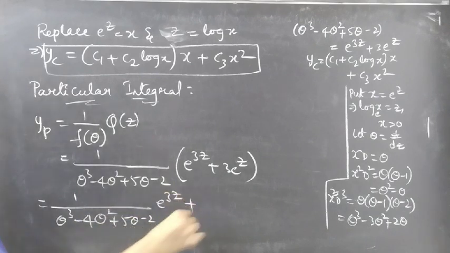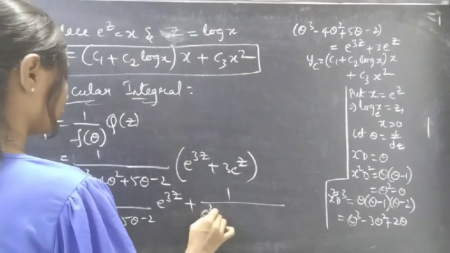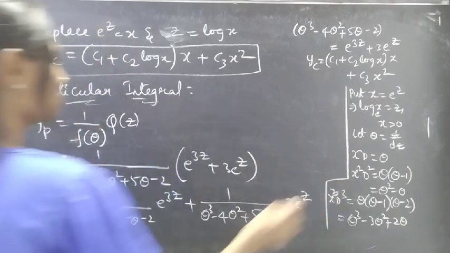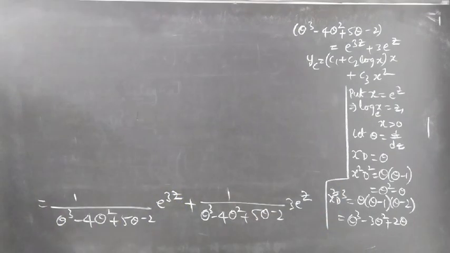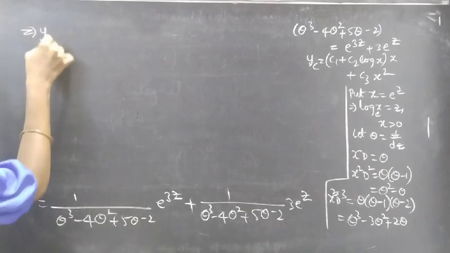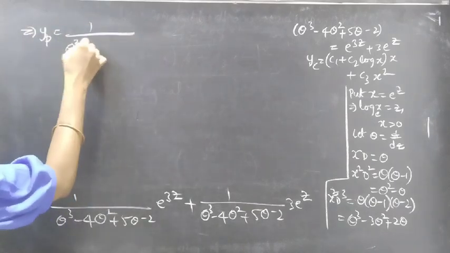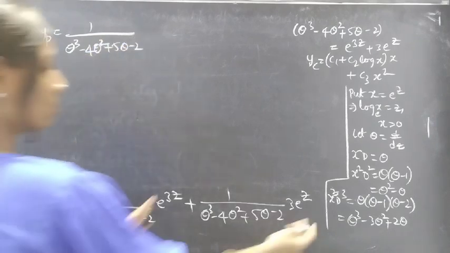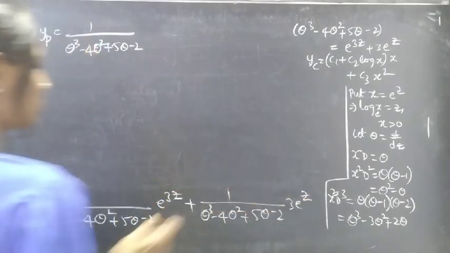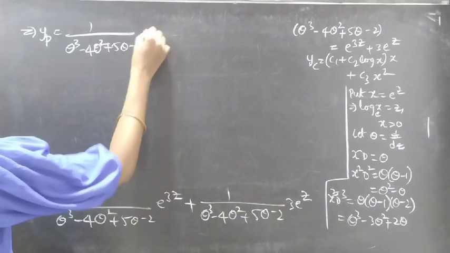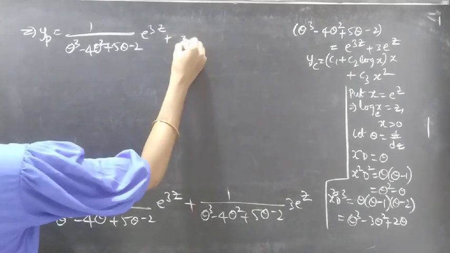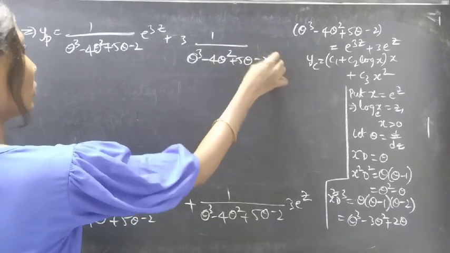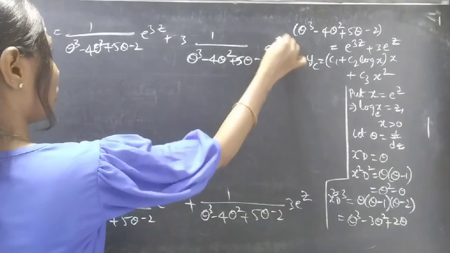into e power 3z plus 1 by f of theta into 3 e power z, or we can write this term as 3 into 1 by f of theta into e power z. Okay, first term will be as it is plus 3 into 1 by f of theta into e power z.